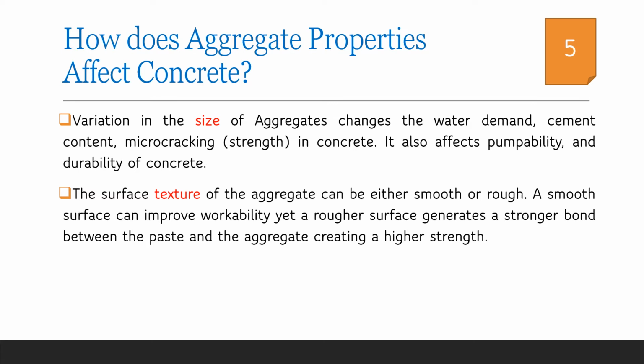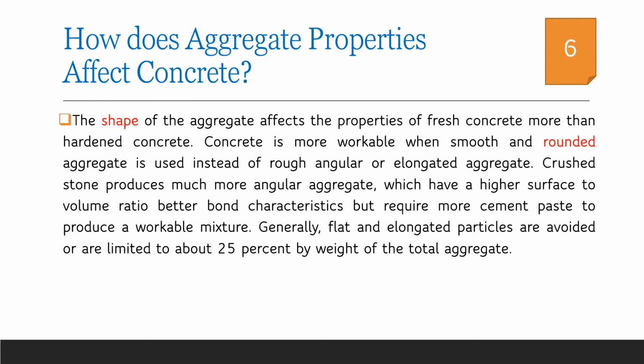Moving on to the texture of aggregates, as we have already discussed, smooth texture is better for a better workability, whereas rough texture is preferred when we are considering the strength of concrete. Crushed stone aggregates always produces rough surface aggregates, which is good for the better bonding between the materials in concrete.